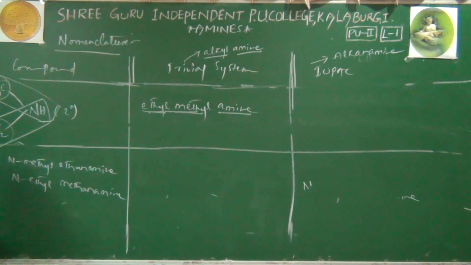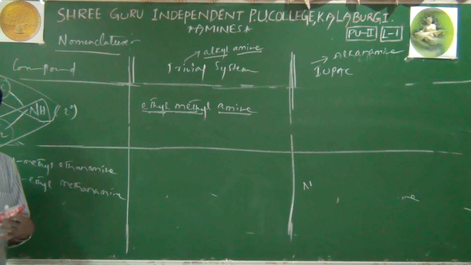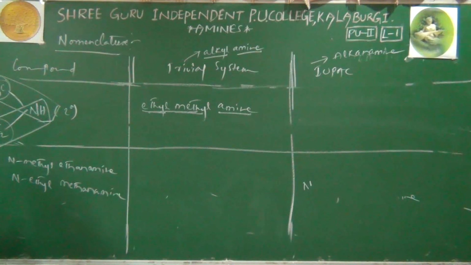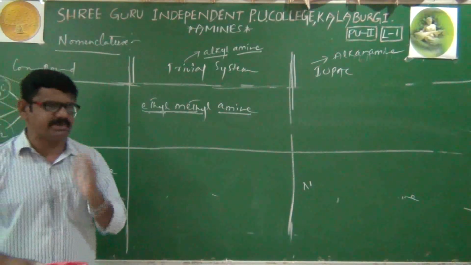Out of these 2, which is correct? Very simple. As far as IUPAC rules are concerned, the longest chain should always be the parent chain. If you take this chain as the parent chain, it includes 2 carbons. This is correct. But if you take the other chain as the parent chain, it has only 1 carbon. That is wrong. Always, the chain with more carbon atoms should be the parent chain.